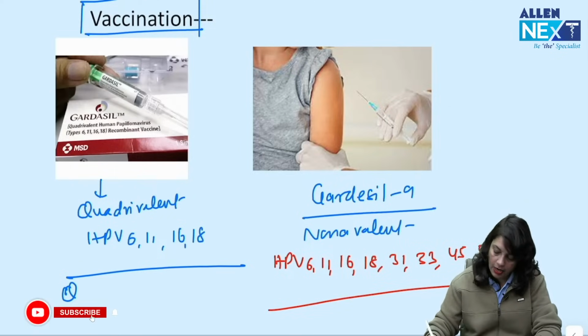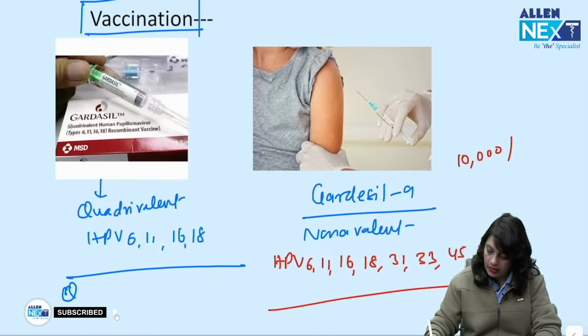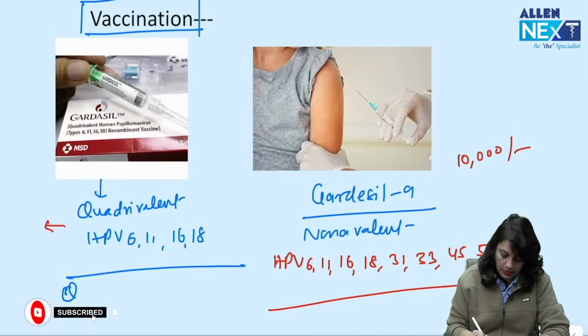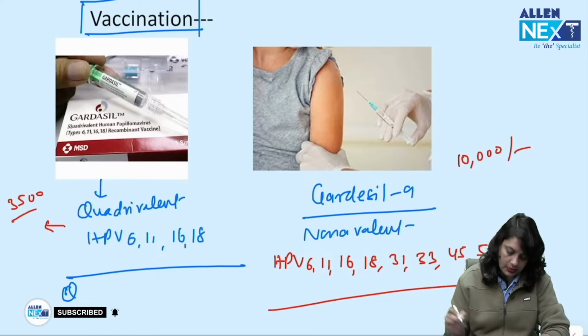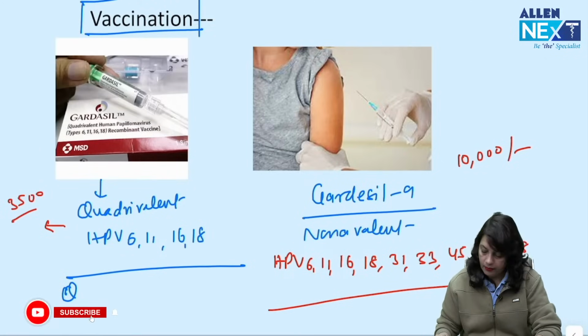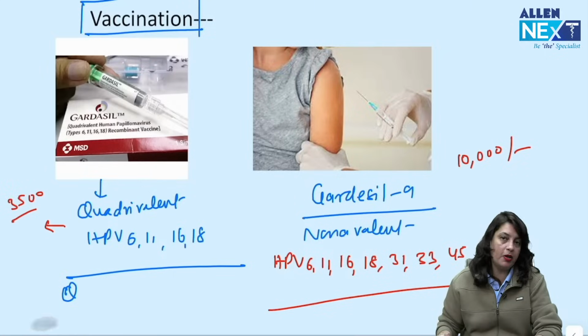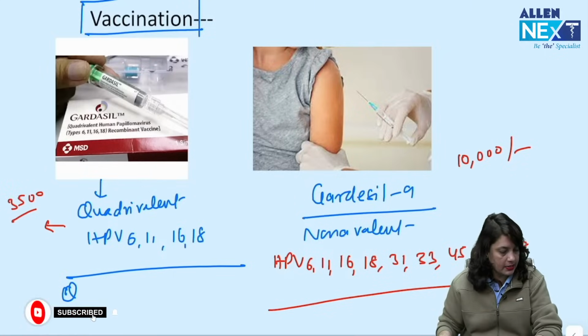Cost of one dose of Gardasil 9 is nearly 10,000. Cost of one dose of quadrivalent vaccine is 3,500. There are additional strains, so additional benefits. We should be vaccinating the boys as well as the girls.